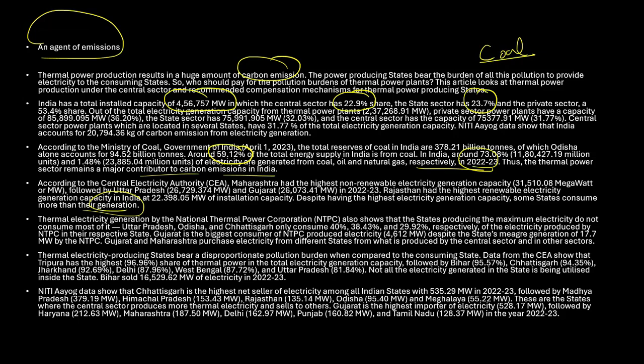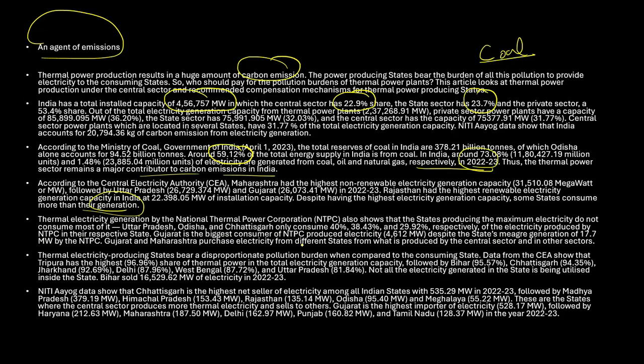Okay, states producing the most electricity do not necessarily consume most of it. For example, Uttar Pradesh consumes only 40% of NTPC's produced electricity. So what we have to understand is, let us assume there is a state producing electricity, and all of that is not consumed by the same state itself. Thermal electricity generation by National Thermal Power Corporation also shows that states producing the maximum electricity do not consume most of it. For example, Uttar Pradesh, Odisha, and Chhattisgarh only consume 40%, 38.43%, and 29.92% respectively of the electricity produced by NTPC in their respective states.